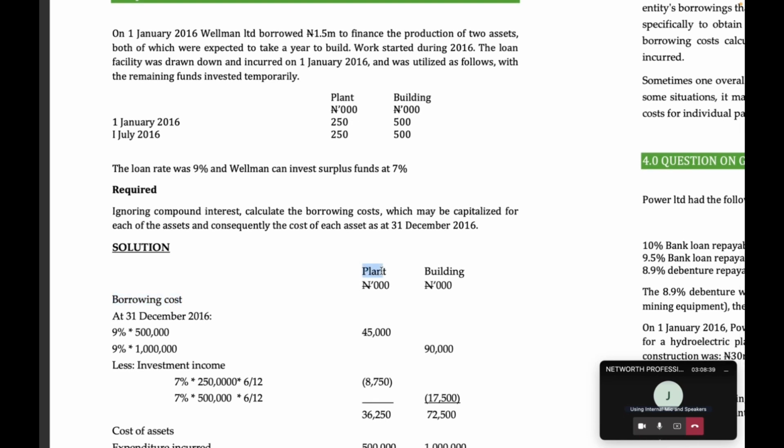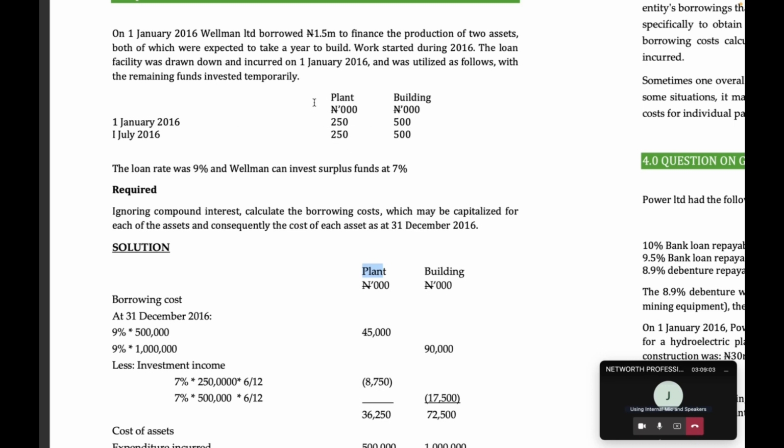Since there are two separate assets, you have to know how much interest you are capitalizing for each class of assets. For plants now, at the end of the year, they spent 250,000 from January to June. They spent additional 250,000 from July to December, right?